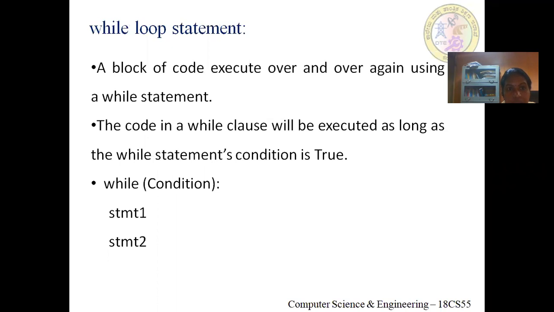While loop. A block of code executes over and over again using the while statement. In this we'll be checking for a particular condition. If the condition is true, then the same block will be executed again and again. The code in a while clause will be executed as long as the while statement condition is true. The syntax of the while loop is while followed by the condition and colon, and we will have the clause, or you can also say a block of statements. This will be executed till the condition is true. Once the condition is false, the execution will come out of the while loop.